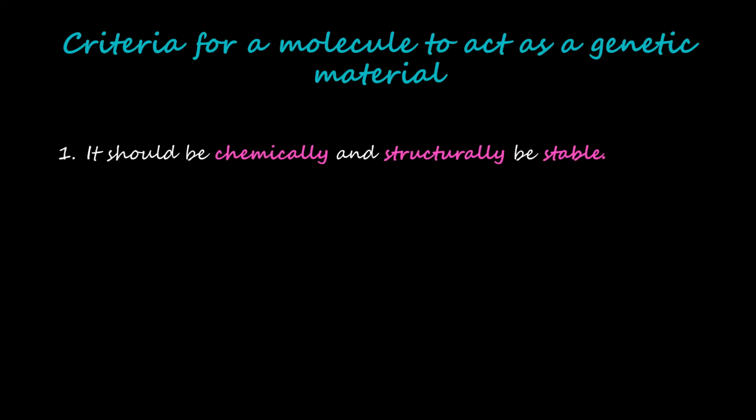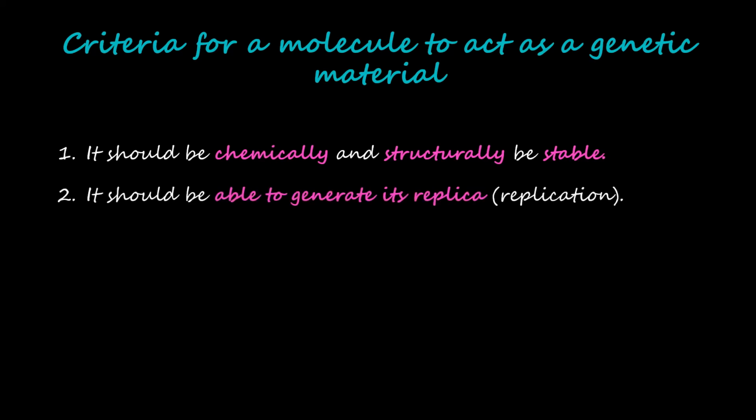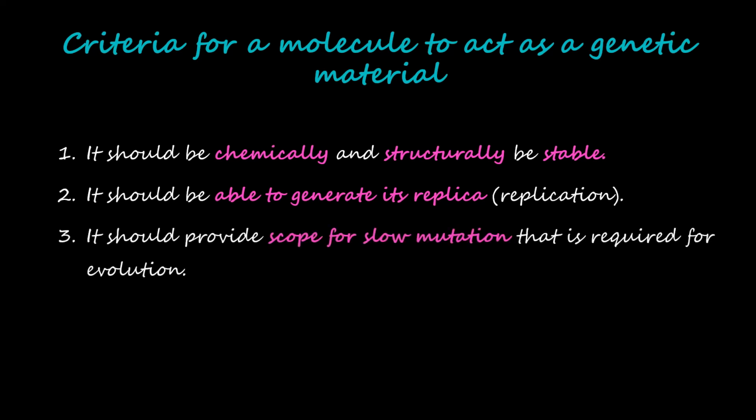So what is the criteria for a molecule to act as a genetic material? First, it should be chemically and structurally stable. Second, it should be able to generate its replica, that is called replication. Third, it should be able to provide scope for slow mutation that is required for evolution. So if mutation is at a slower rate, then it is possible to trace the evolutionary pathway for that particular gene or that particular organism.